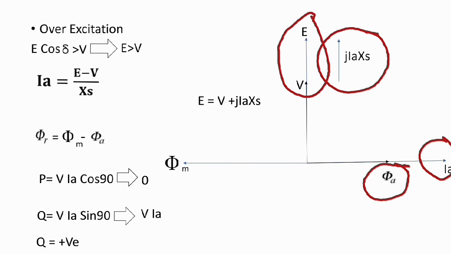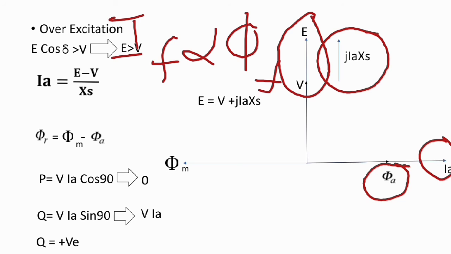That means in the overexcited case the value of E is greater than V. That means we have more excitation, more field current, and therefore more field flux, or main flux.